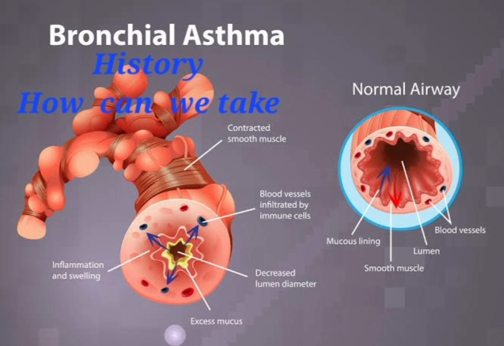So how can we take the asthma history? First, did the features start together or one by one? Onset, course and duration, what makes it better and what makes it worse. Then how did it start? Did he turn blue? Is it more at night or the same all over the day? Describe his cough for me. Is it chesty? Can he complete sentences? Does he lose any consciousness? Has anyone tested his oxygen saturation in the blood?